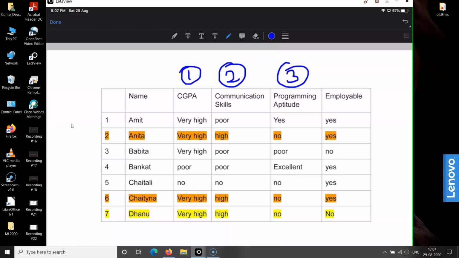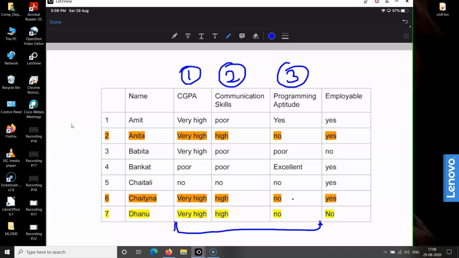Kindly note there are three particular cases that I have highlighted here. These three factors I am calling the academic profile of the students: CGPA, communication skill, and programming aptitude. If you observe the academic profile of these three students, Anita, Chaitanya, and Danu, they have the same academic profile. For example, Anita's CGPA is very high, communication skill is high, programming aptitude is not good, or no.